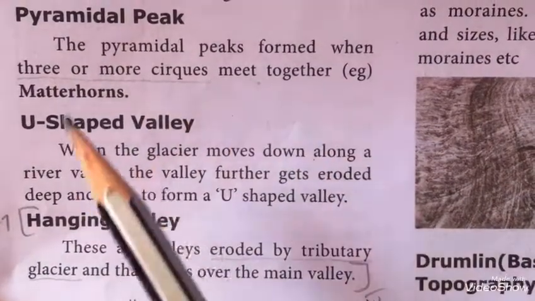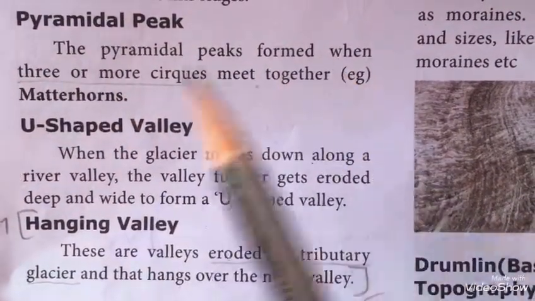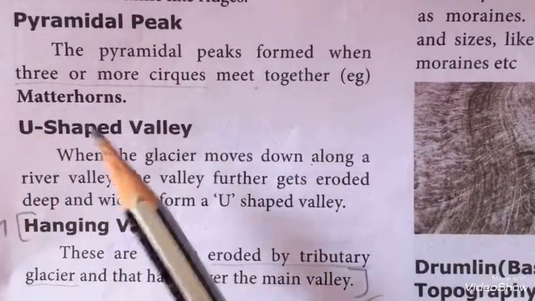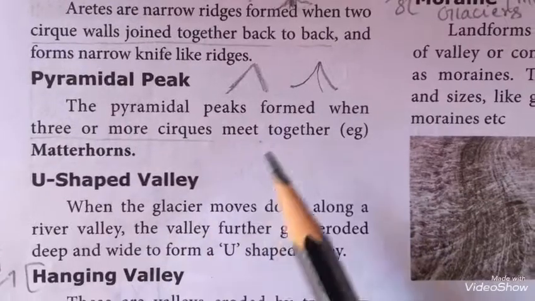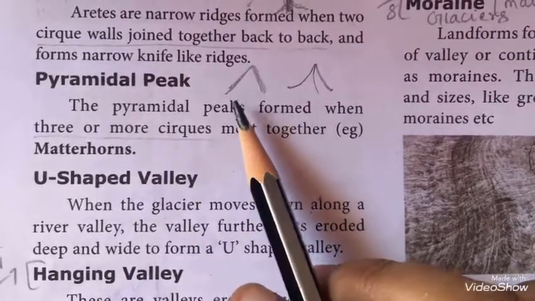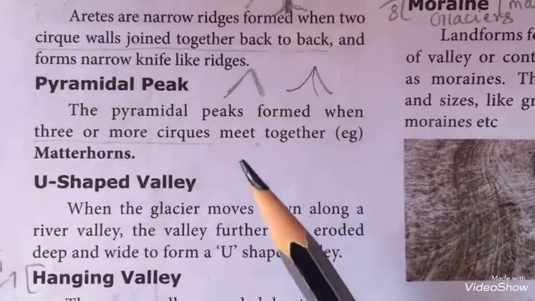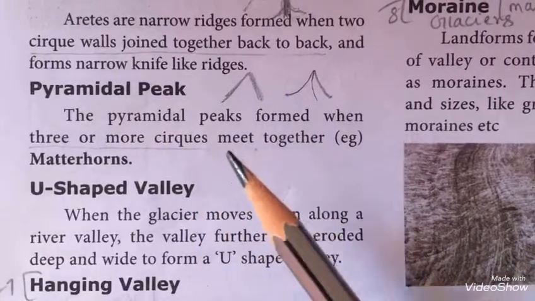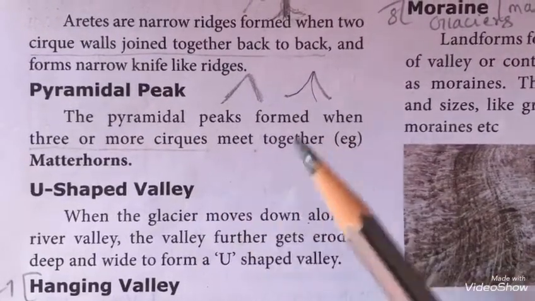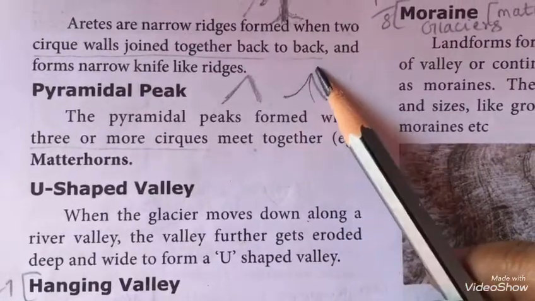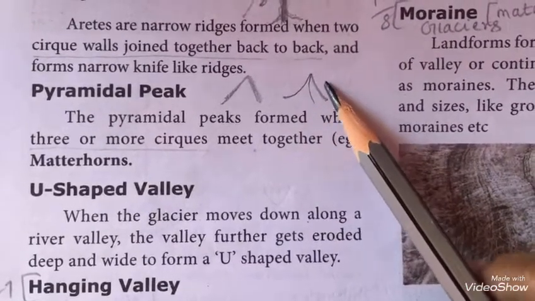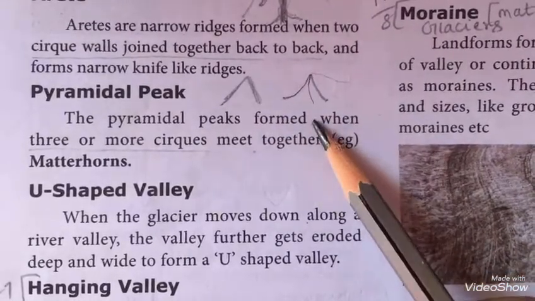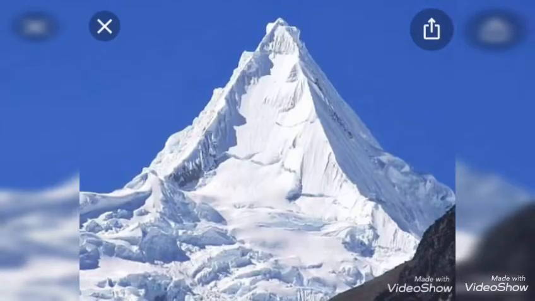Pyramidal peak. The pyramidal peak is formed when three or more cirques meet together. For example, Matterhorn. Listen here. Normally a mountain looks like this, no? If three or more cirque shapes join together, it forms the pyramidal peak. So this is one cirque, this is another, and that is another. This is pyramidal peak.